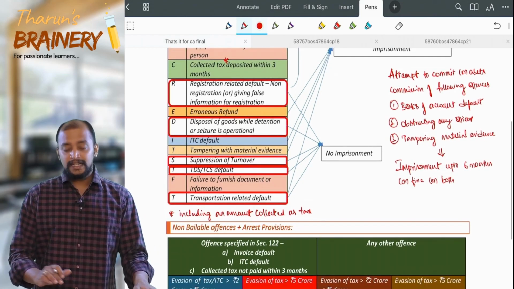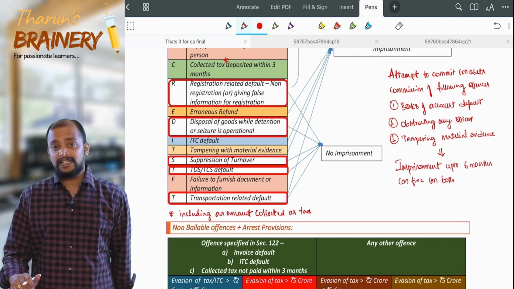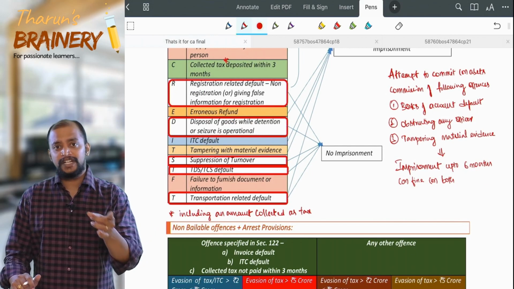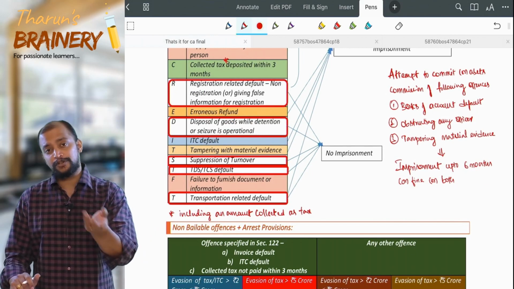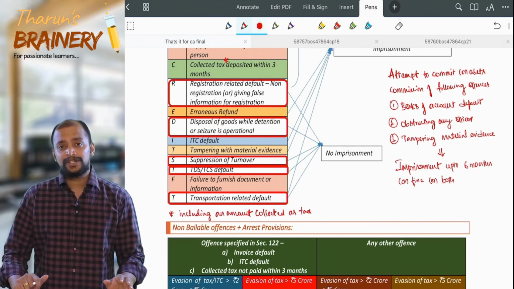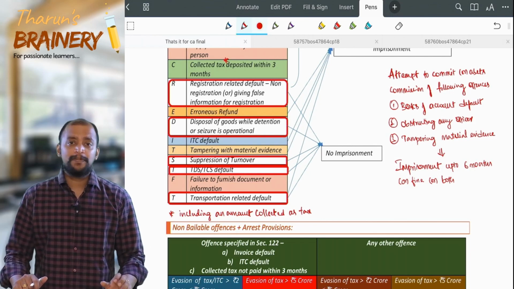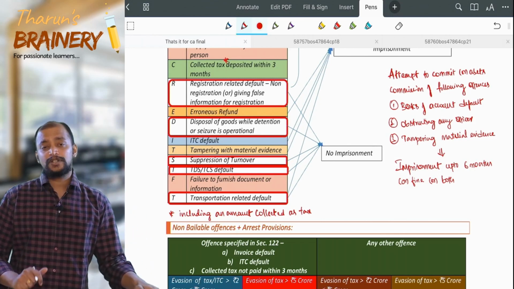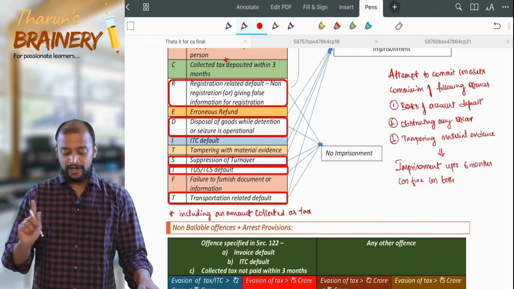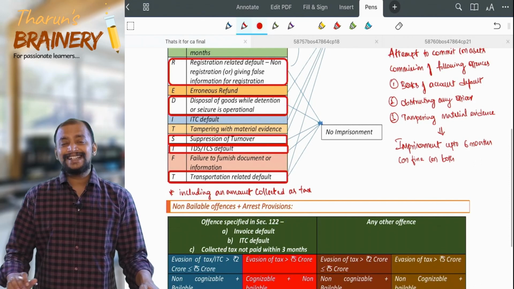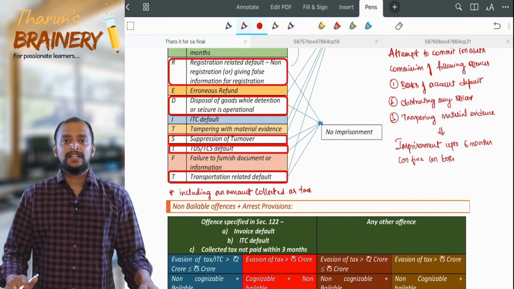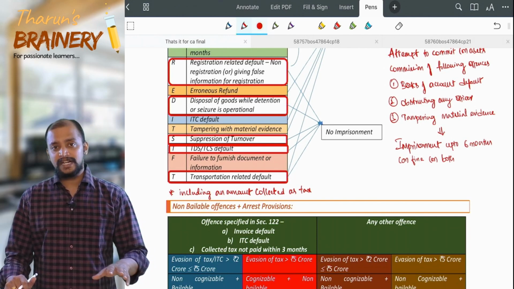Then D, disposal of goods while detention or seizure is operational. So detention is operational, you should not deal with the goods, but you sold those goods. Seizure is operational, the goods are in the possession of the department, you barged into their premises and took those goods. So disposal of goods when detention or seizure is operational. Then ITC credit, that is ITC default, input tax credit defaults. You are not supposed to take ITC, but you took ITC.